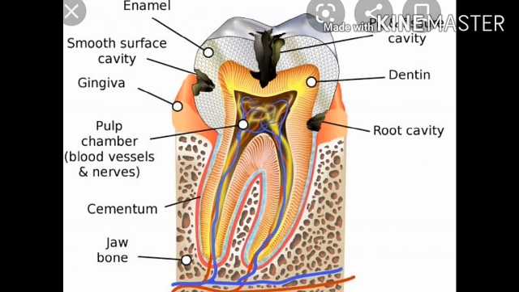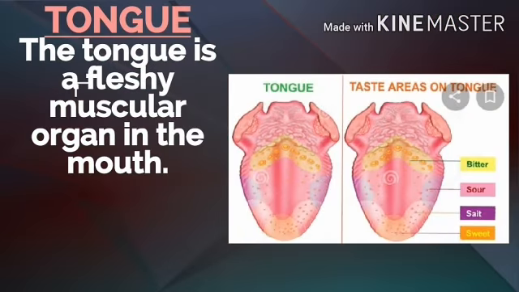When this cavity reaches the pulp cavity of the tooth, our tooth becomes painful and we get a toothache. I will explain about the tongue. The tongue is a fleshy muscular organ in the mouth, which is attached at the back to the floor of the buccal cavity. It is free at the front and can be moved in all directions.